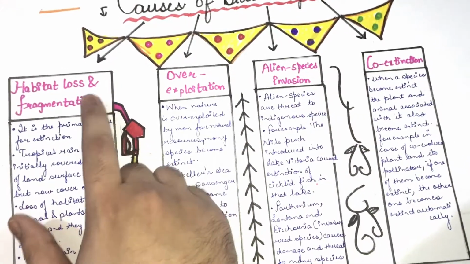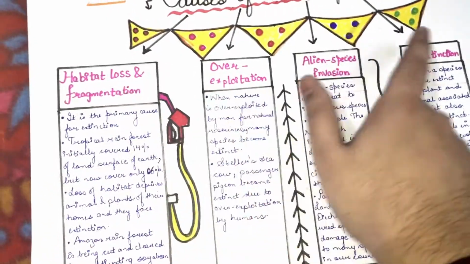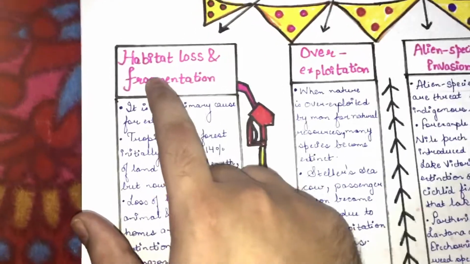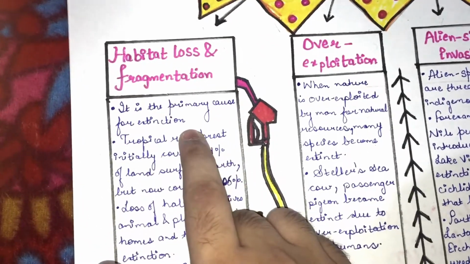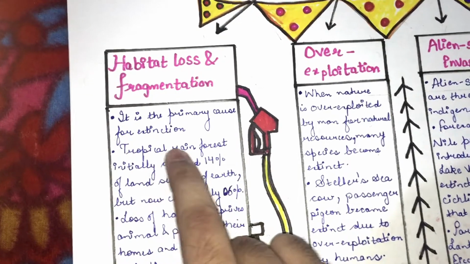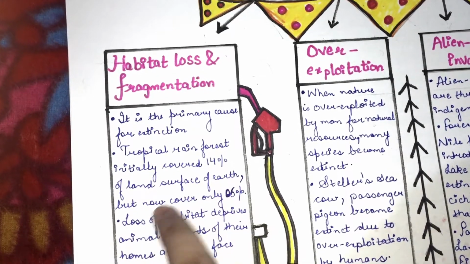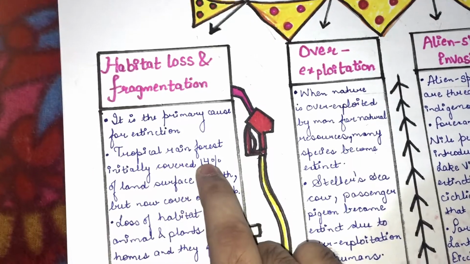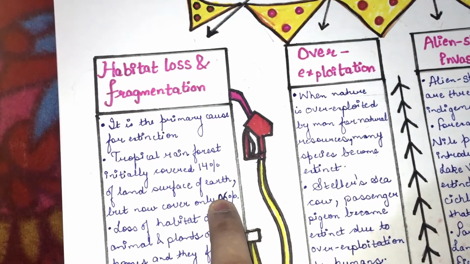So now let us look at the important points according to the NCERT in each of the following headings. First cause of biodiversity loss is habitat loss and fragmentation. It is the primary cause for extinction. Tropical rainforests initially covered 14% of the land surface of the earth but now cover only 6%.